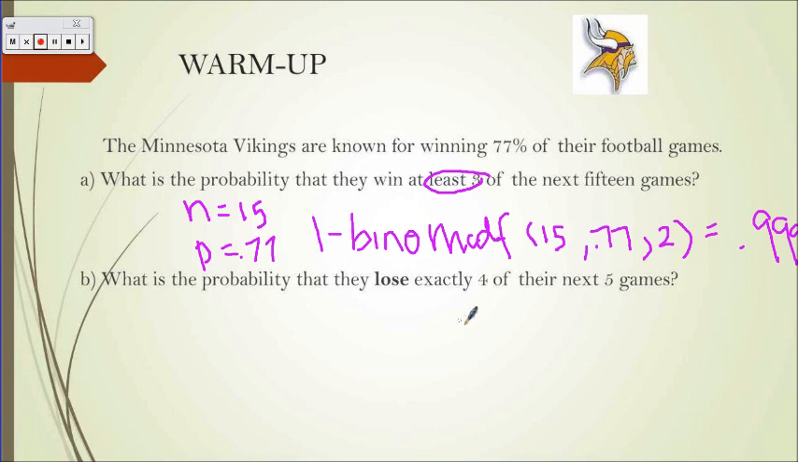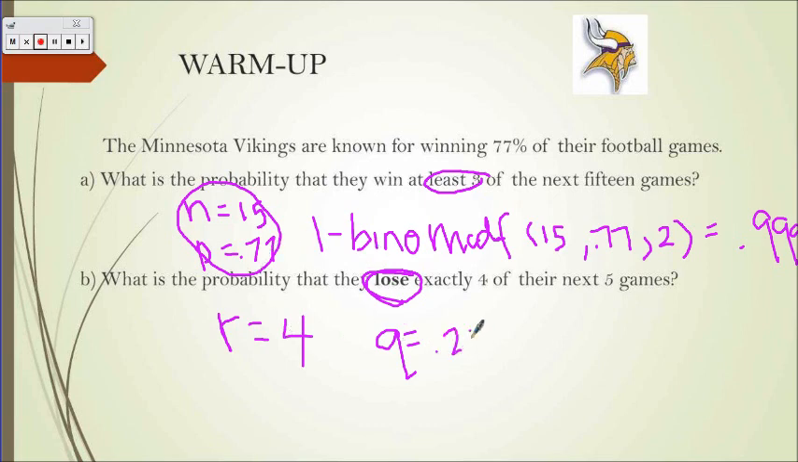So next, what's the probability that they lose exactly 4 of their next games? So this stuff stays the same here, N and P, but this time our R is equal to 4. Now this being said, notice that lose is bolded here. Well, remember, P is your probability of success. So if we're successful 77% of the time, how much are we not successful for? Or in other words, how do we find Q? We need to do 1 minus 0.77, and 1 minus 0.77 is 0.23.